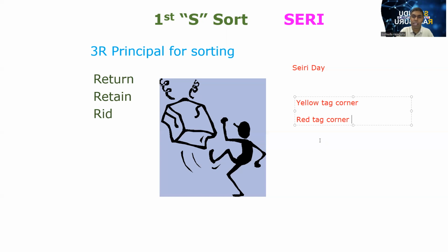After some time, we have to review the items in the yellow tag corner again. If we realize some items have been kept under the yellow tag corner for the last 6 months or 1 year, then we can remove them from the yellow tag corner and put them into the red tag corner also. That is the mechanism we can use in the organization to do the Seiri or sorting activity. I think it is very much clear to you. We'll move to the next slide.